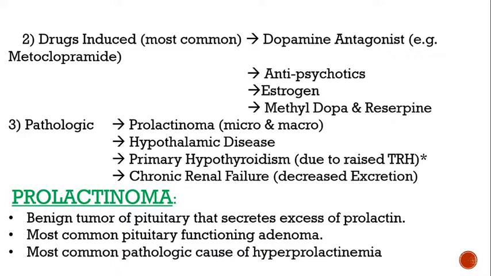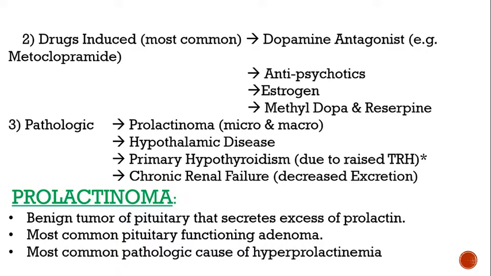So whenever you have a patient who is complaining of hyperprolactinemia or galactorrhea, then you must rule out whether the person is taking some drugs for dopamine antagonism, for vomiting or nausea, or whether there are some other problems. You always have to rule that out, and as well you have to rule out TSH.